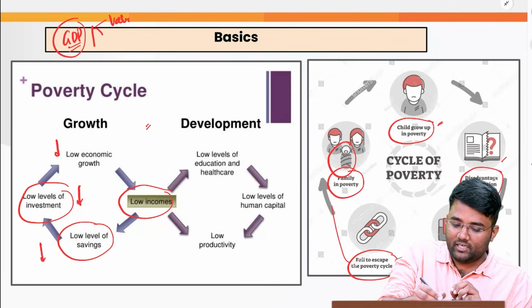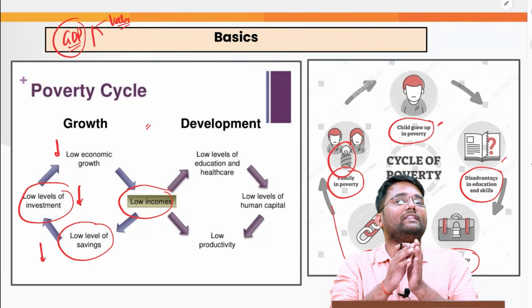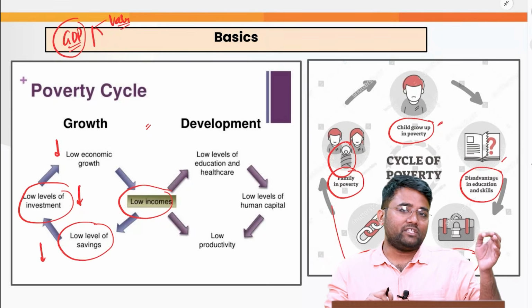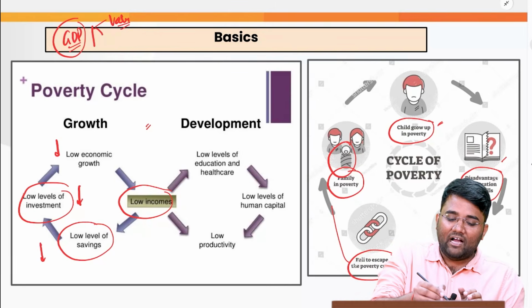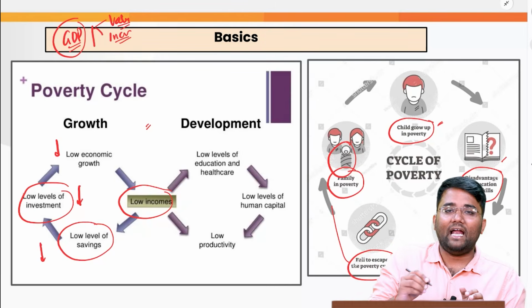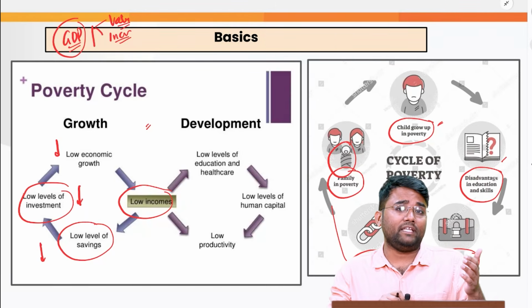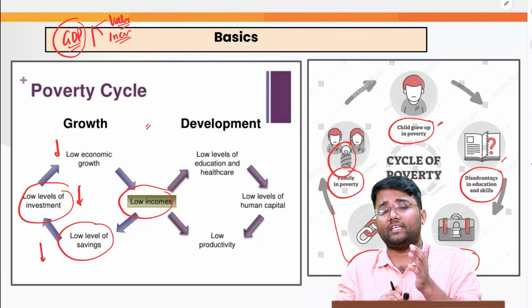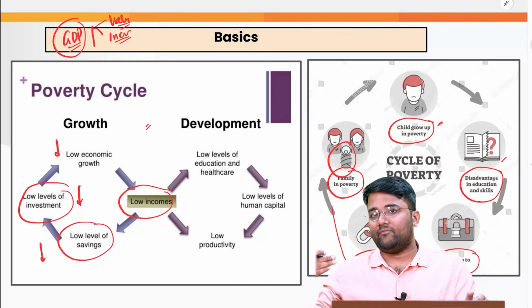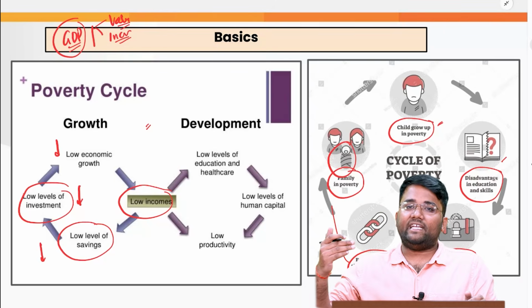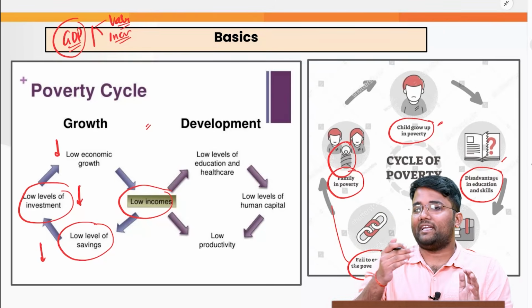For example, the value added method, where we are adding all the value which is added by each economic activity for all the sectors of the economy. And then we have the income method, where we are adding all the income which is generated by the 4 factors of production, that is land, labor, capital and entrepreneurship. For land, we get rent. For labor, we get wages. For capital, we get interest. And for entrepreneurship, we get profits.